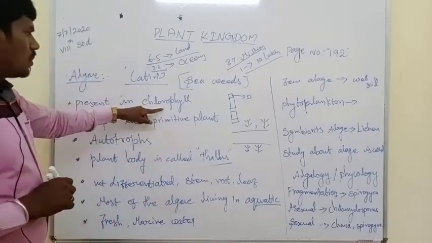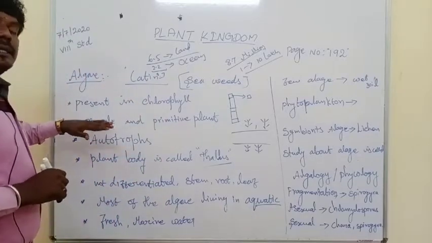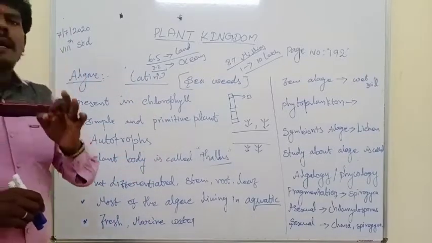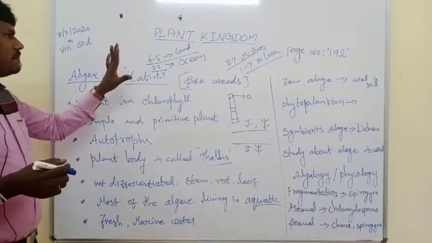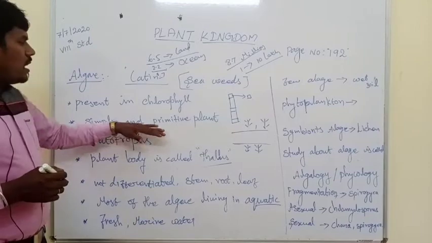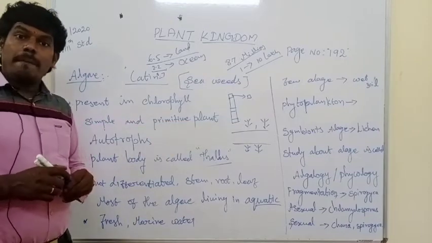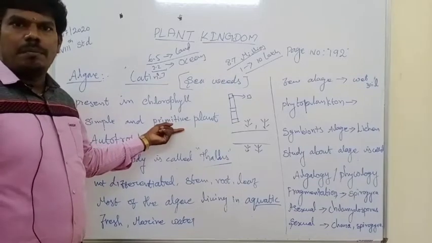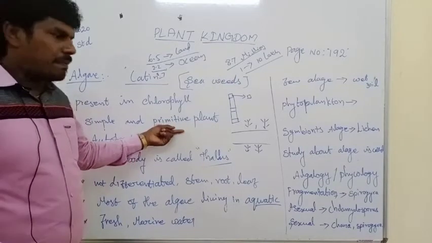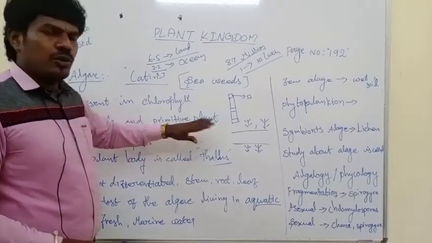That is chlorophyll. And this algae is simple and primitive. Simple means it is not complex, that is, a simple structure. And primitive means it is not mature, not developed. So this is an immature plant.